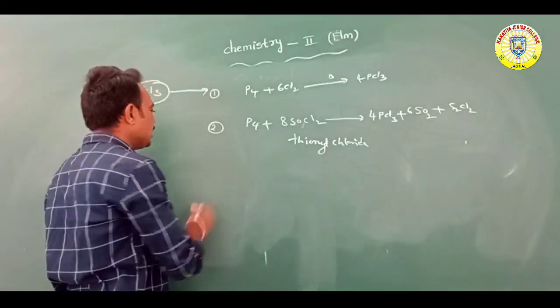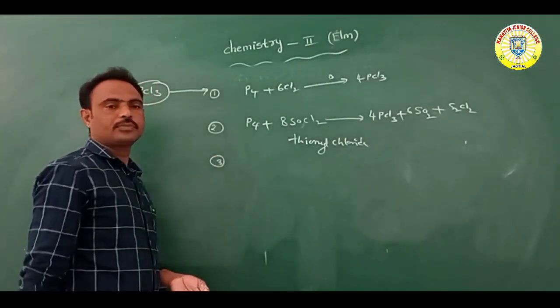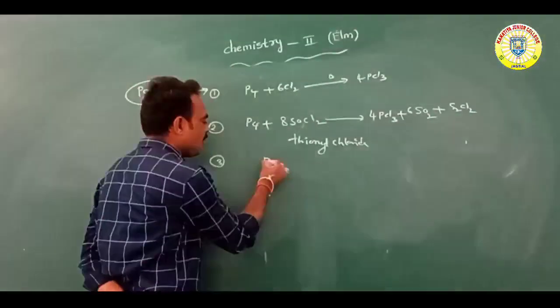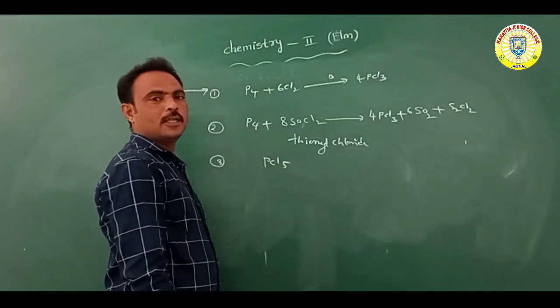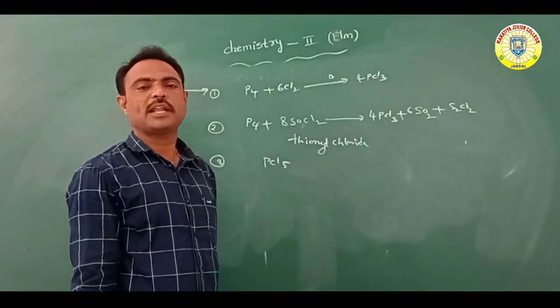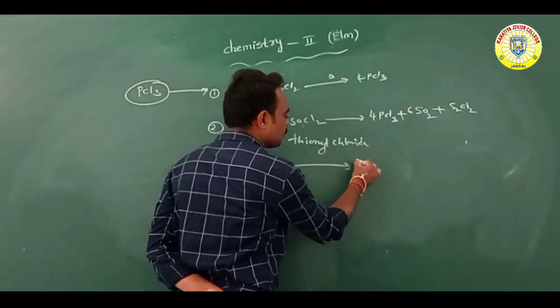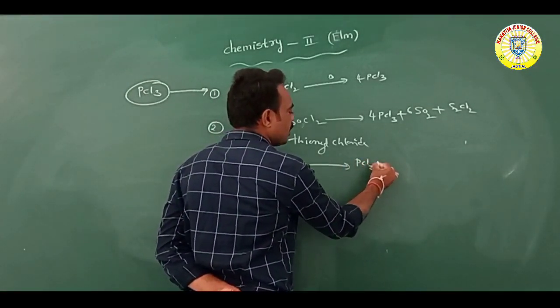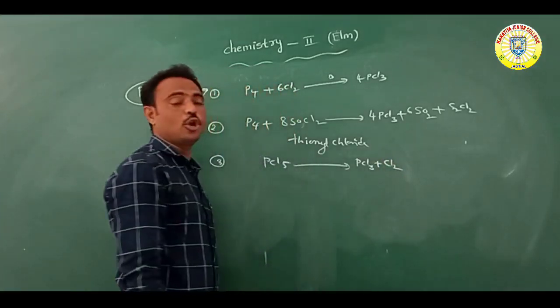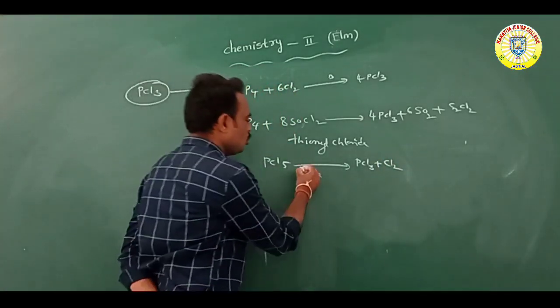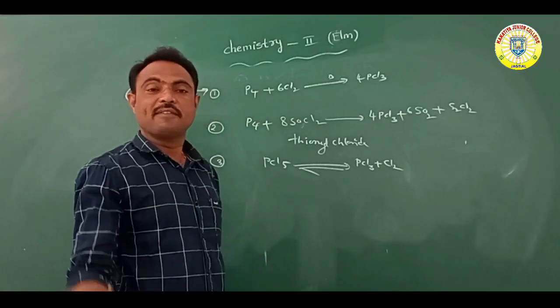Next, another preparation. When PCl5, phosphorus pentachloride, is heated, it forms PCl3 and chlorine. So this reaction is a reversible reaction.